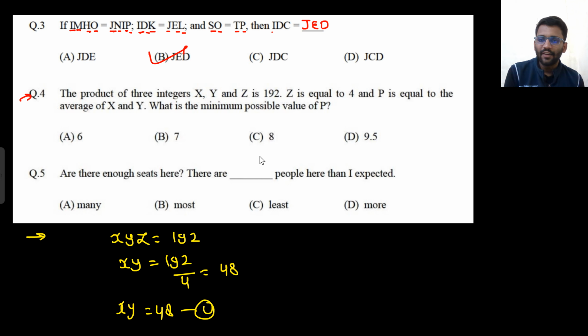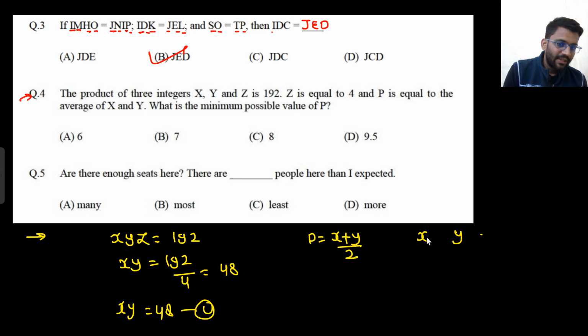Now P is the average of x and y. So P is x plus y by 2. Now what is the minimum value of P? So we know one thing, that multiplication of x and y is 48. And x and y are integers. So what can be the possible cases?